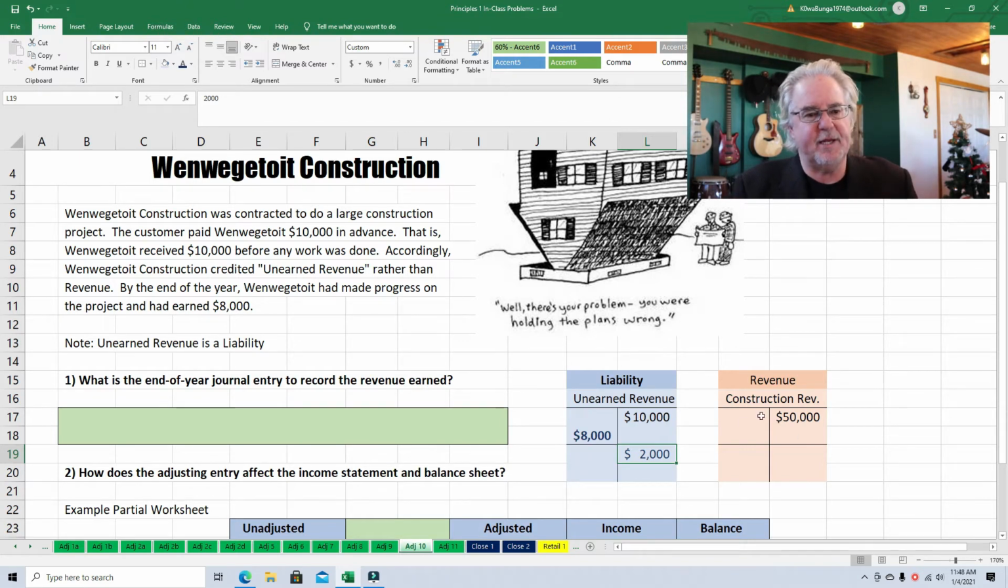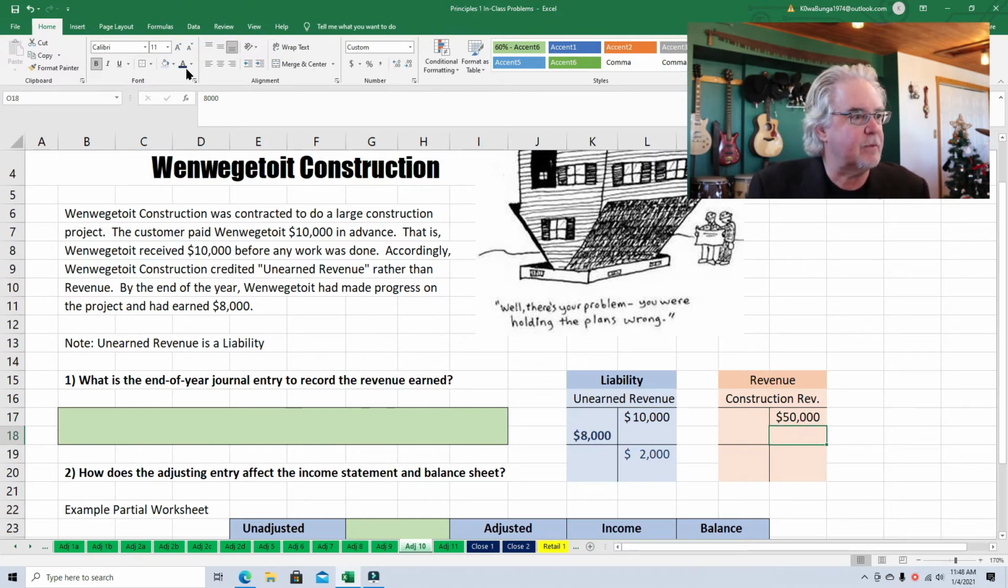Now, over here in this pink colored box, this is construction revenue. And throughout the year, they've earned a lot of revenue. And that $50,000 does not include the $8,000 that they just earned. So let's include it. Here we go, $8,000. And that brings the grand total to $58,000. So here's what we're doing: we're debiting one account and crediting another. In other words, we're essentially taking this $8,000 and moving it from unearned revenue to earned revenue, construction revenue. They did their work, they did their job, they can claim it as revenue.